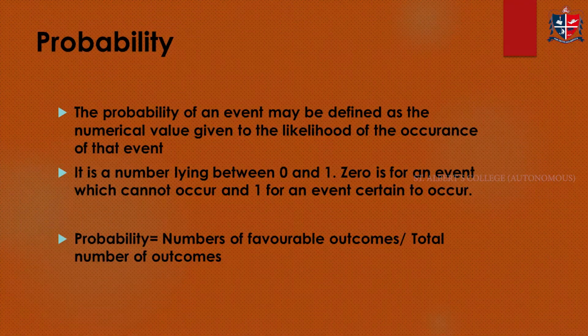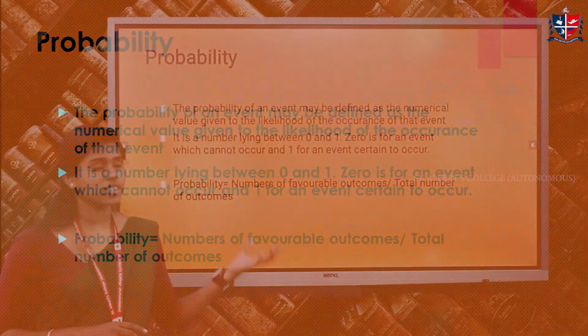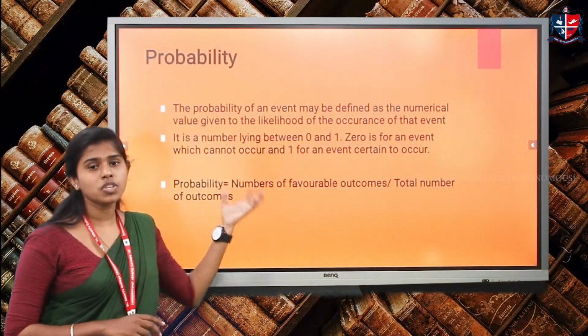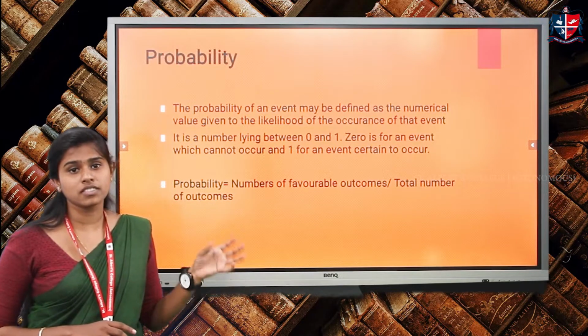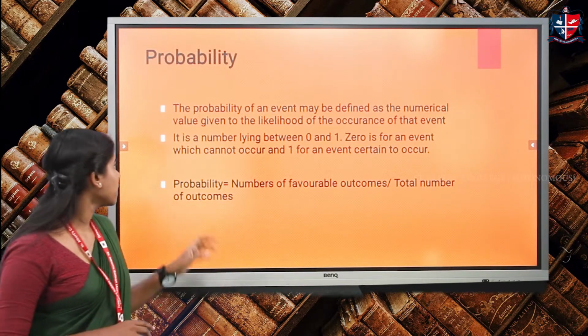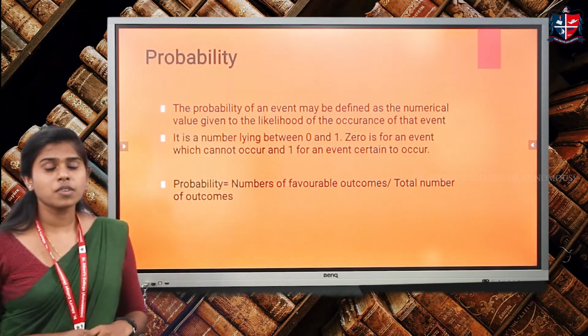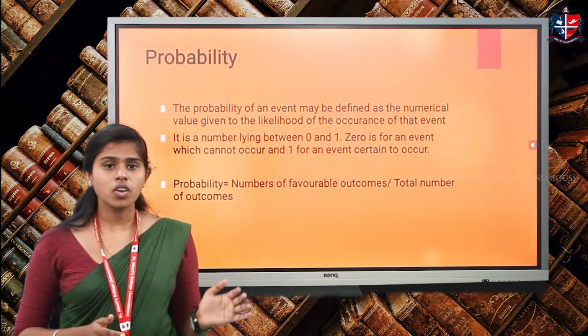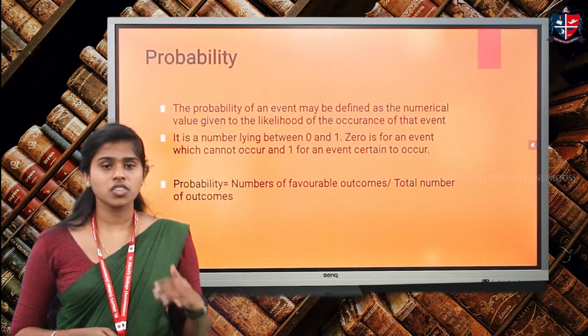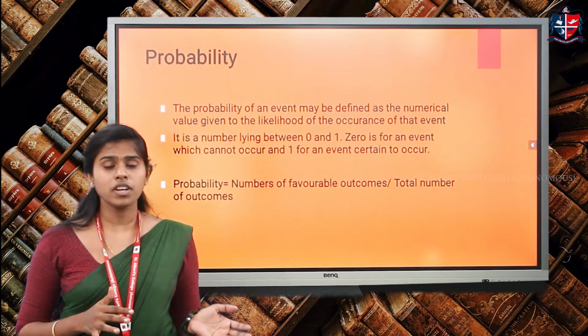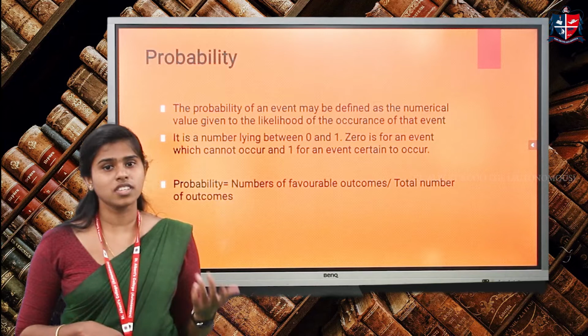The probability of an event may be defined as a numerical value given to the likelihood of occurrence of that event. I've already explained that it defines how much possibility there is for an event to happen. It is a number lying between 0 and 1. This is very important: the probability value will always lie between 0 and 1. It should not be greater than 1 or less than 0.